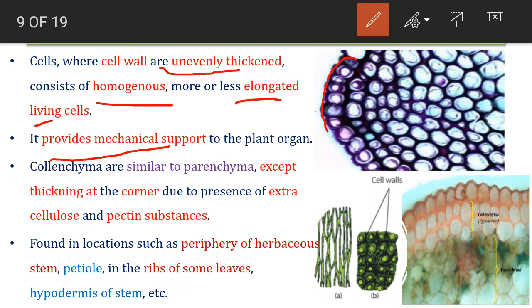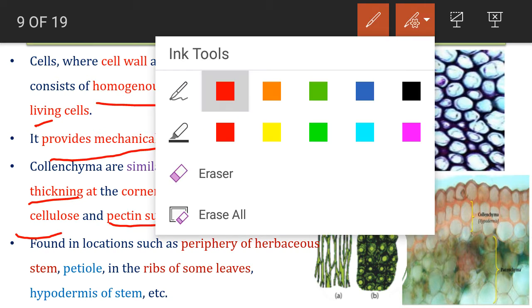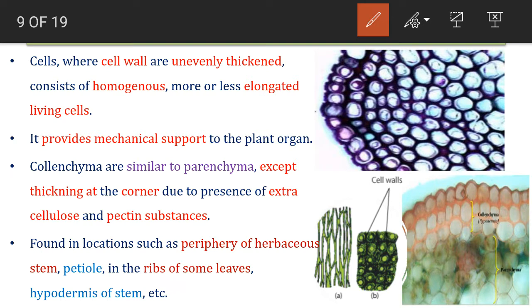Collenchyma is similar to parenchyma except for the thickening, because they are homogeneous, have various kinds of shape, and are living cells. That's why they are just like parenchyma, except that in collenchyma there is cell wall thickening because of extra cellulose and pectic substances present on the cell wall.